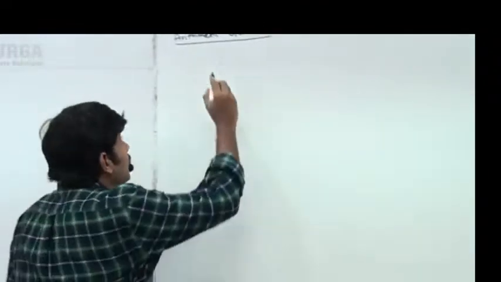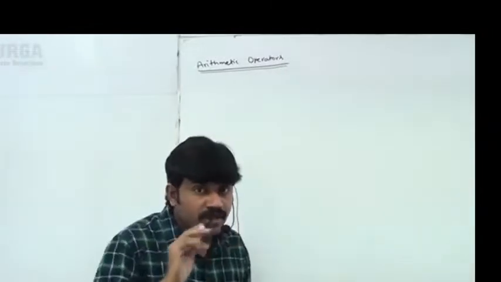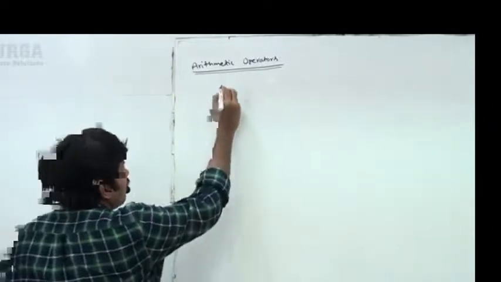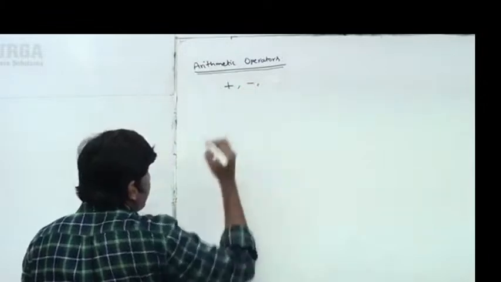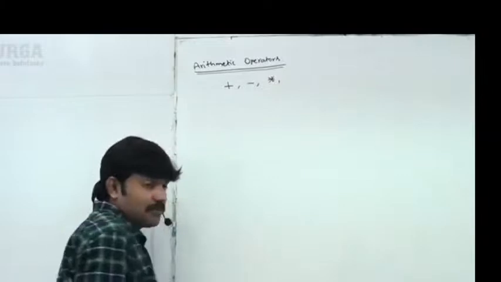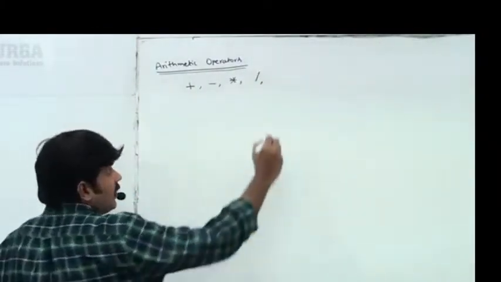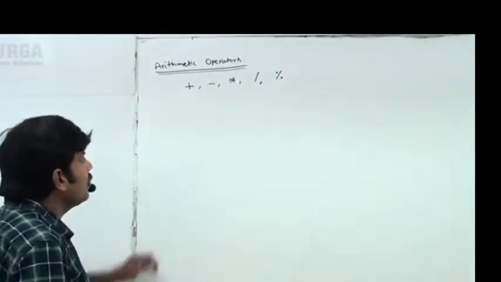Sir, the first category of operators we are going to discuss is arithmetic operators. They are very easy operators we have seen from our childhood onwards, but there are some differences. Plus means arithmetic addition. Minus is the subtraction operation. Star means multiplication. Next, the division operator. Next, the modulo operator, the remainder operator.